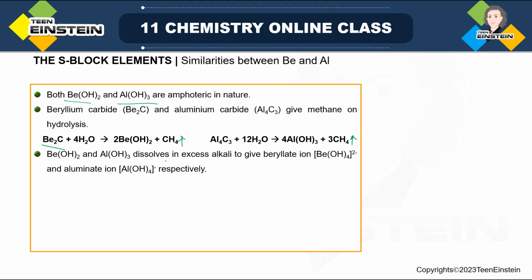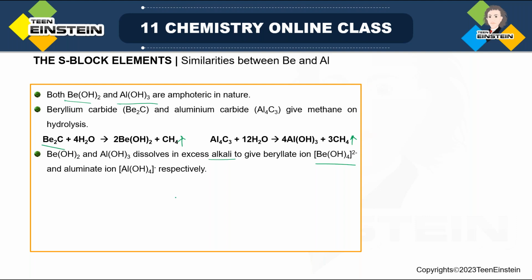Then these two hydroxides, another similarity: when they dissolve in excess alkali. Excess alkali means suppose you have provided excess hydroxide ion concentration, and that can be done by taking NaOH or KOH, which is the source of HO minus. So when these two are dissolved in excess alkali, then we get this type of berylate ion.